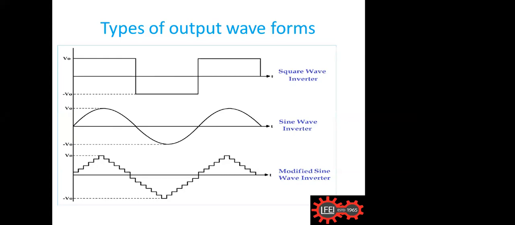Not only that, there are so many reasons why we use a sine wave. Even the modified sine wave is almost as good as a sine wave, with only a slight variation, but we always use a sine wave for the proper, efficient working of the devices. If time permits, I will let you know why there are three different outputs. Okay, we'll go to the next one.